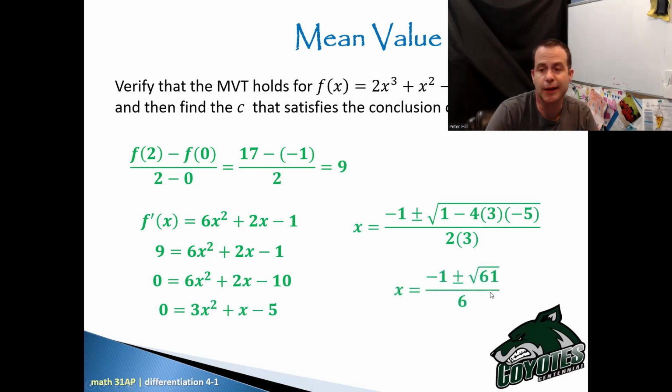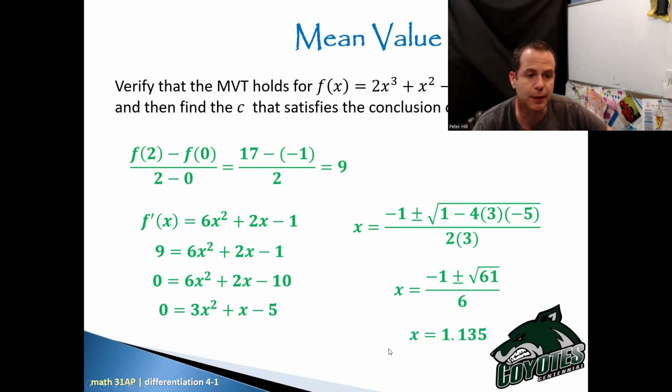Okay, and so that ends up being negative 1 plus or minus root 61 over 6. So what are we saying? We are saying at 2 specific points, one at negative 1 plus root 61 all over 6 and one at negative 1 minus root 61 all over 6, at those specific x values, the tangent line for the original function would be parallel to the average rate of change of the function, so the slope from A to B. Okay?